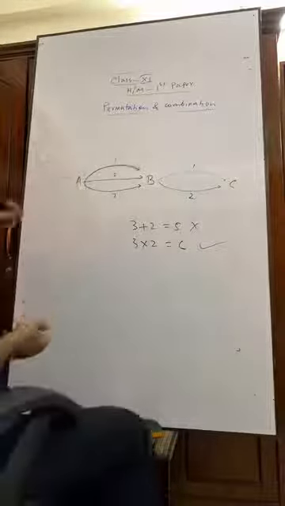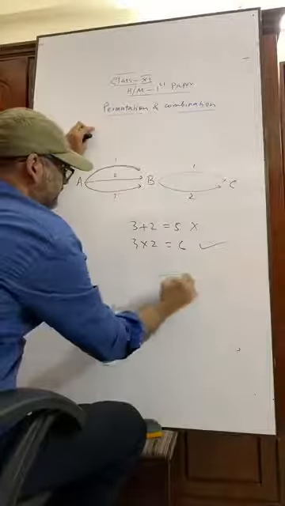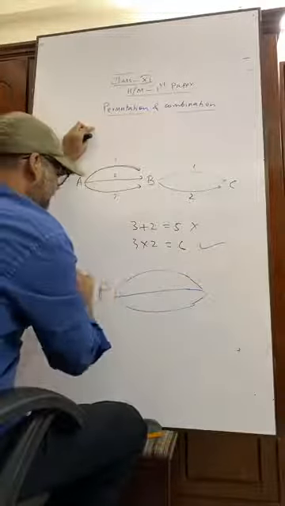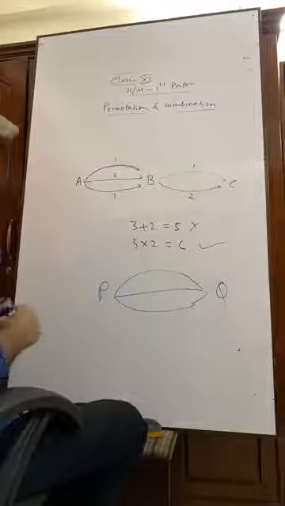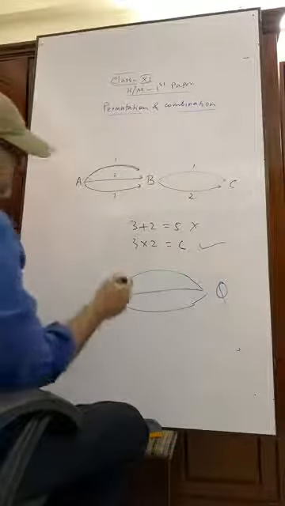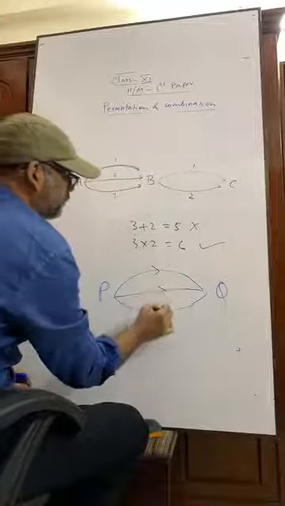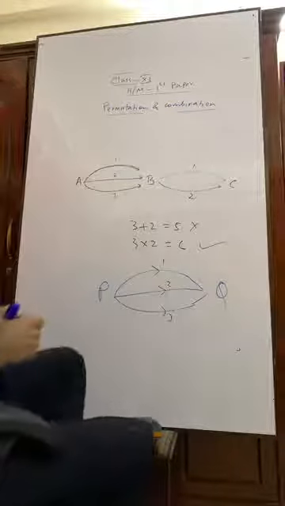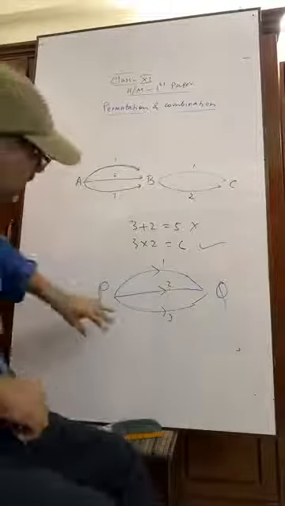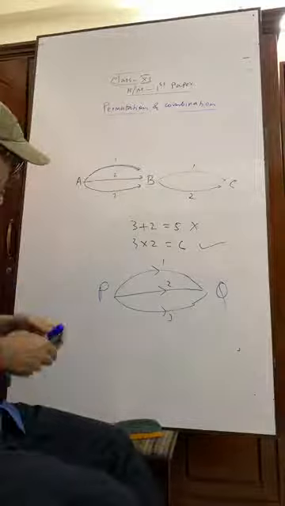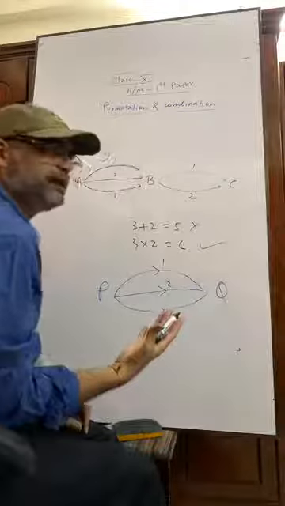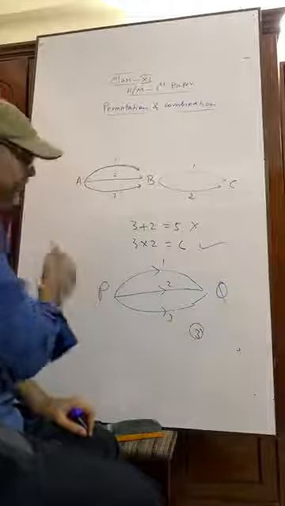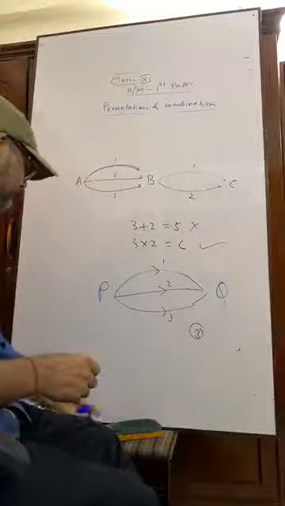Again, suppose it is P and it is Q. I'll go to Q from P. So we have 1, 2, 3. 3 ways by road. You understand? So how many ways are there here? It is easy to answer that yes, there are 3 ways. Okay, there are 3 ways. I think you have got me.